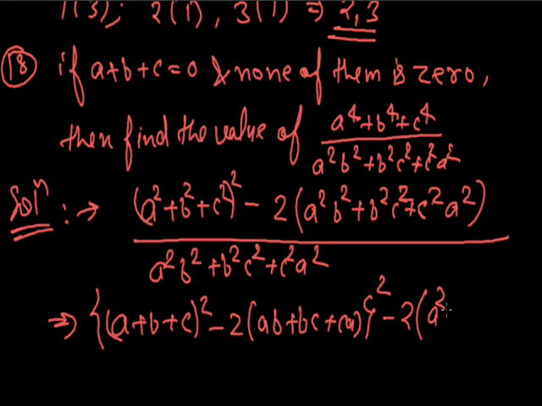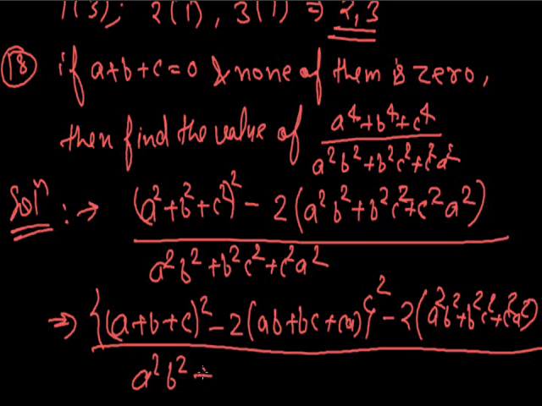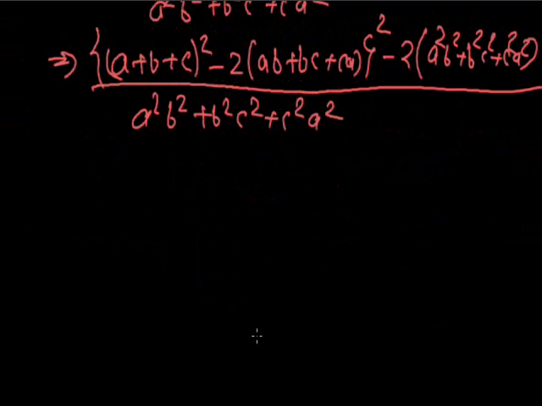Now as we have given that the value of a plus b plus c is equal to 0, then by substituting the appropriate values we have 4 times ab plus bc plus ca whole square minus 2 times a square b square plus b square c square plus c square a square, whole upon a square b square plus b square c square plus c square a square.